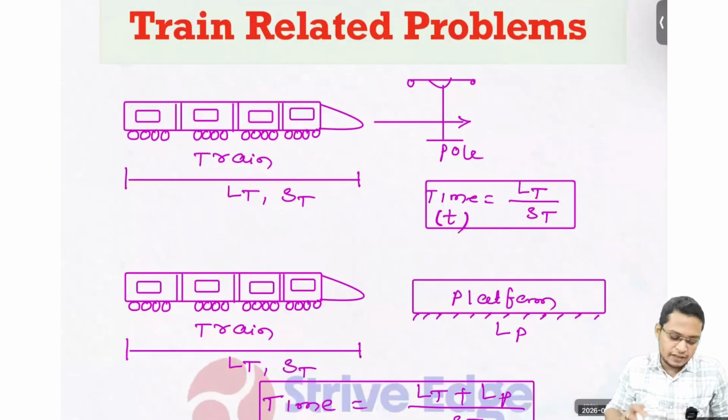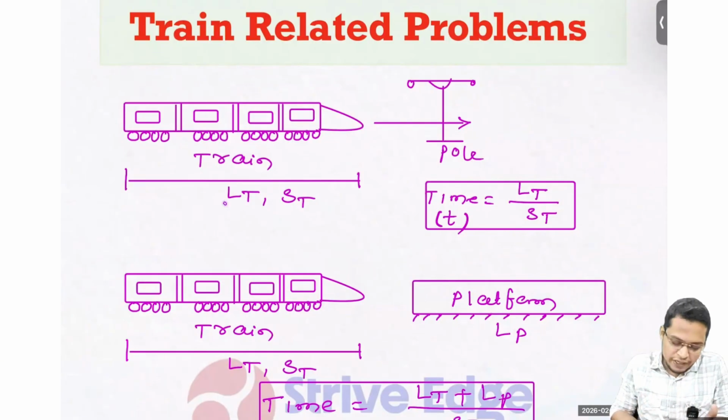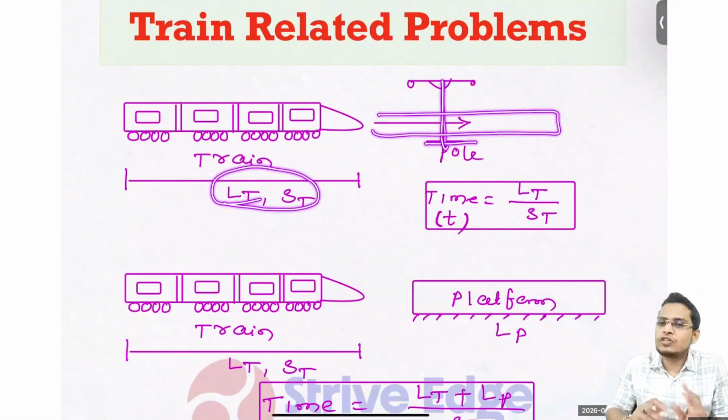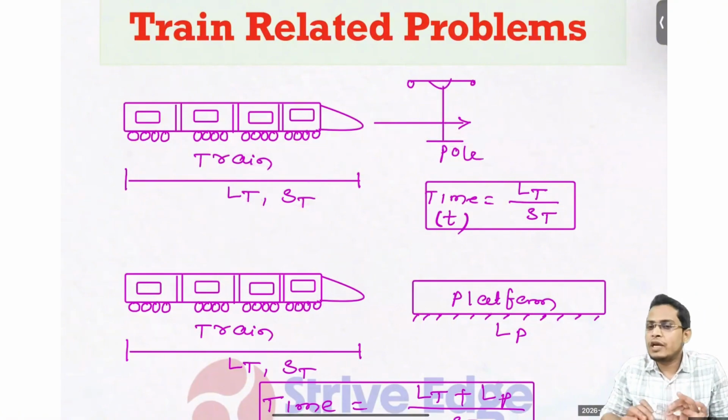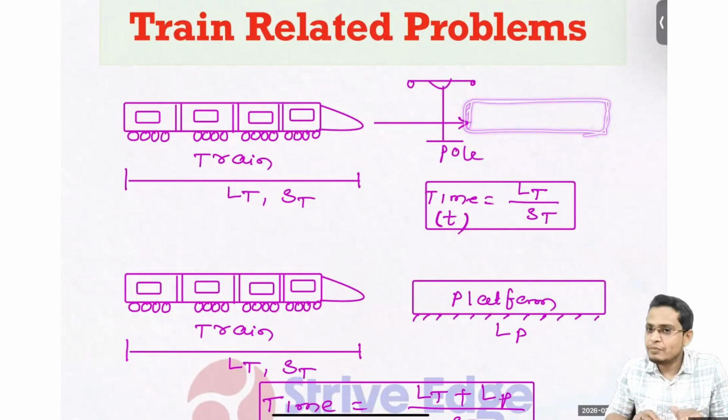चलिए start करते हैं. So first in train, there are different cases of train. First one is when the train is crossing a pole. Whenever a train is crossing a pole, that means the train has to cross its own length ना. अगर कोई ट्रेन को एक पोल को क्रॉस करना होगा, क्या करना पड़ेगा? ट्रेन जब अपना लेंथ को क्रॉस कर लेगा, दैट मीन्स इट इज क्रॉसिंग दी पोल ना.